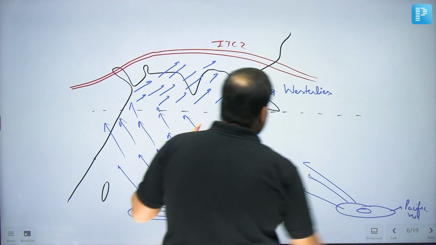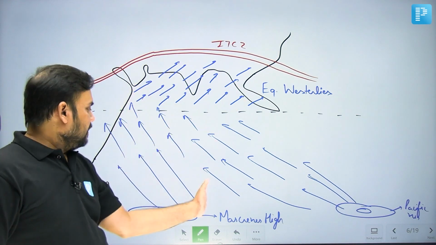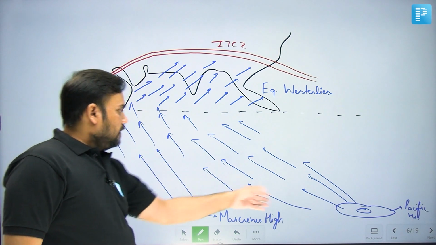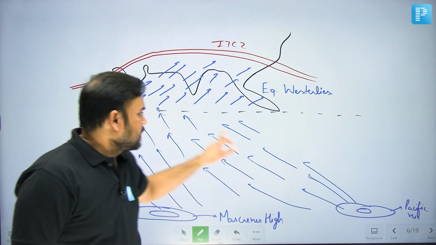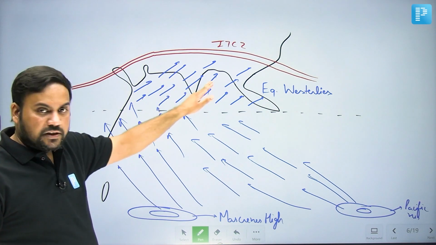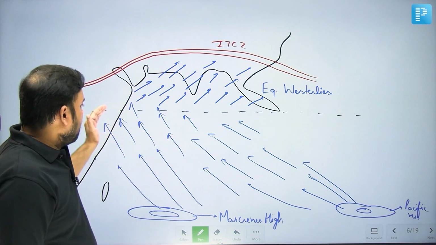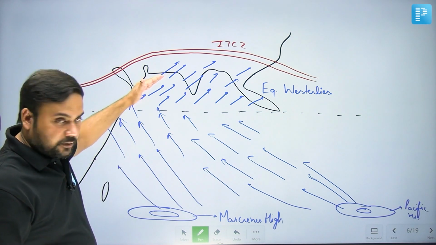What I am trying to say is something like this. When there is shifting of the ITCZ, can you see, the trade winds of the southern hemisphere, this is essentially our monsoon, we call it the southwest monsoon. So the trade winds from the other hemisphere, what will happen? They will have to cross the equator.